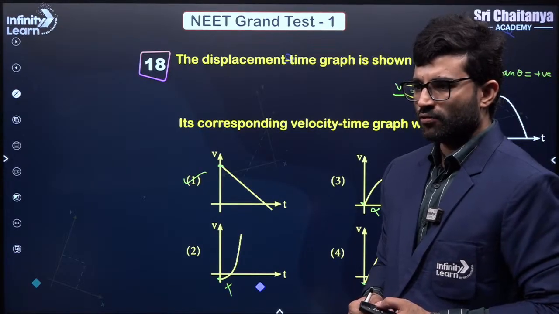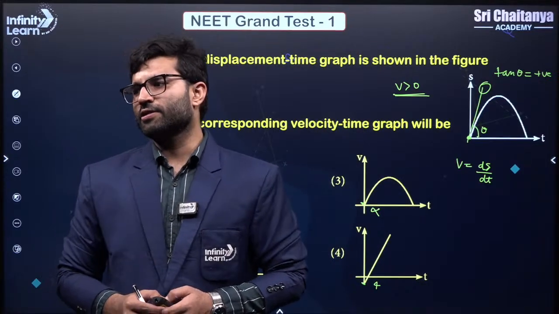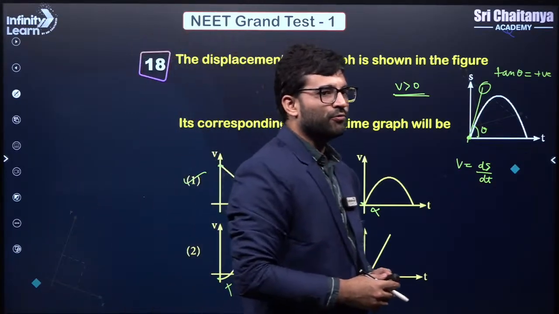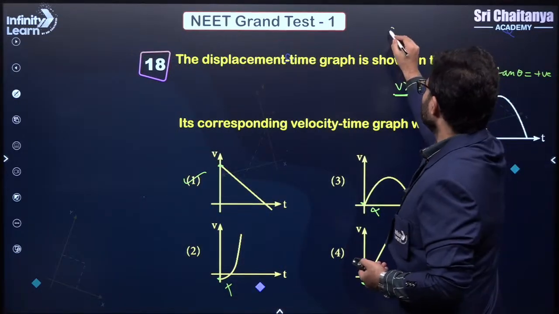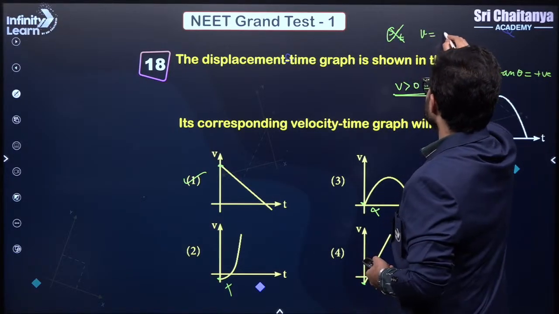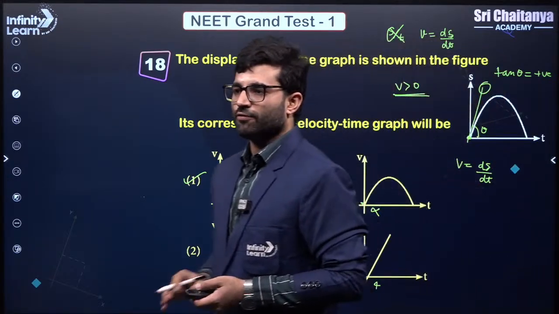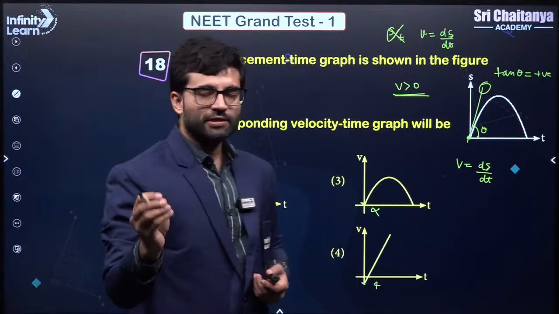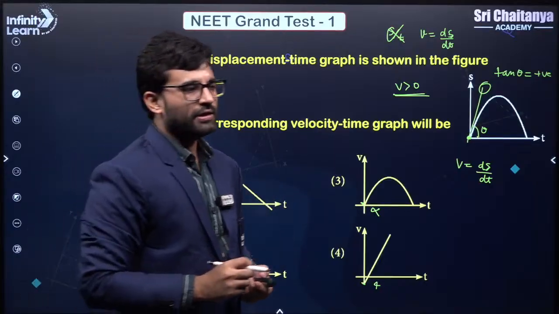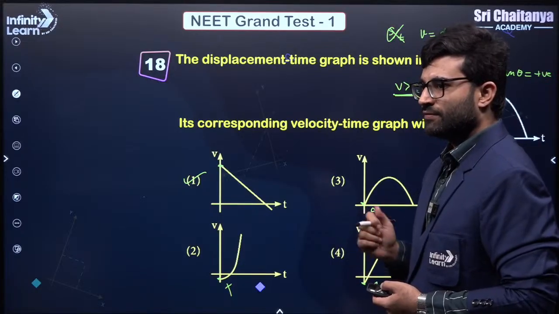Anjali is asking, sir, if displacement is 0 at origin, then velocity should also be 0 at origin. No, Anjali, velocity is not equal to s by t. It is not the absolute value of displacement upon absolute value of time. This is wrong. Velocity is the rate of change of displacement with time. Absolute displacement could be 0, I agree, but the rate need not be 0, right? So velocity is the rate of change of displacement and not the absolute value of displacement by absolute value of time, right? That's why it is not 0.